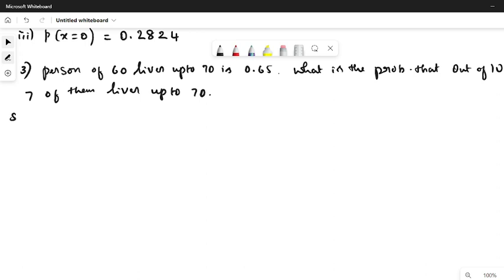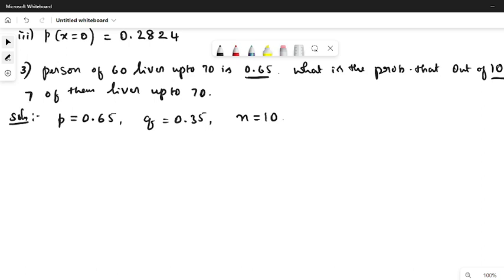Solution. So here the possibility of a person aged 60 living up to 70 is 0.65. So p is 0.65, so obviously q is 0.35, and the trial is going to be on 10 people, so n equal to 10.